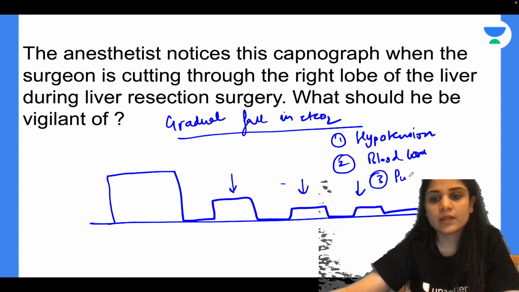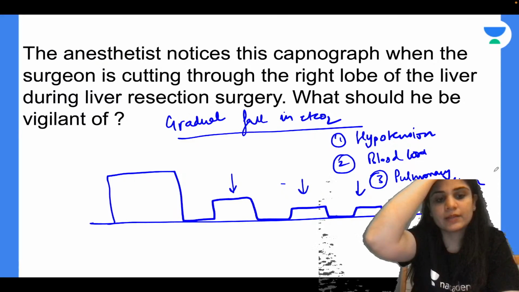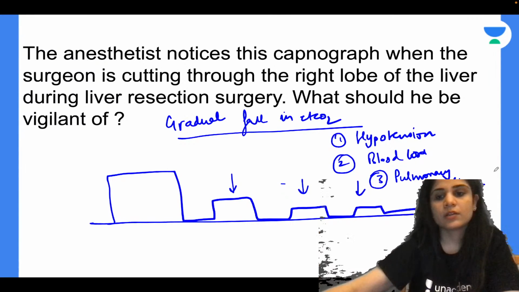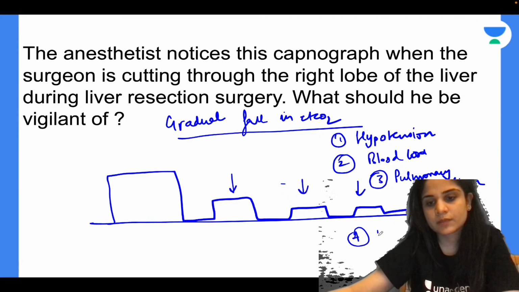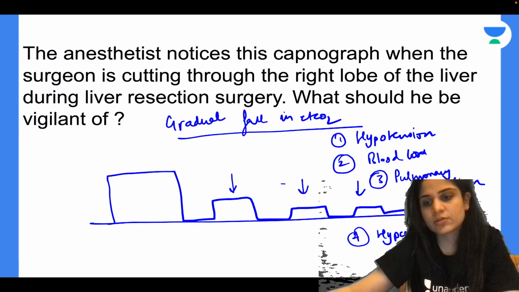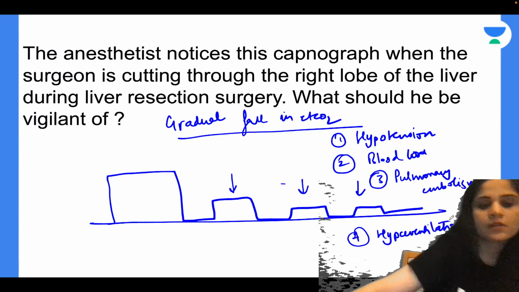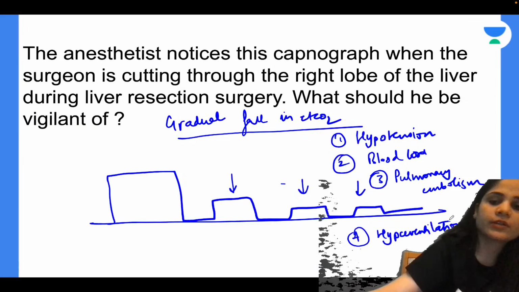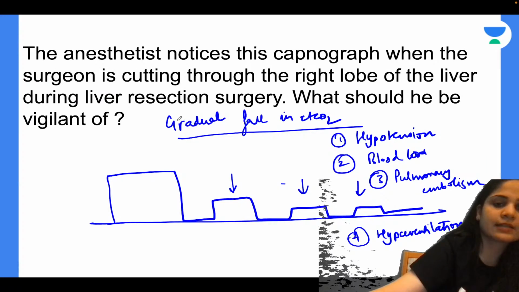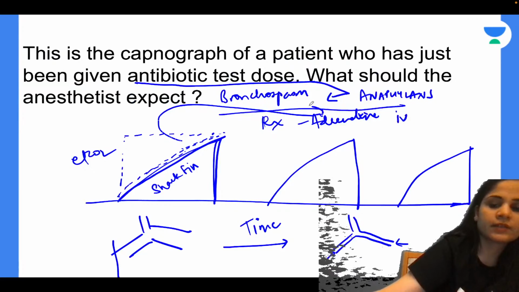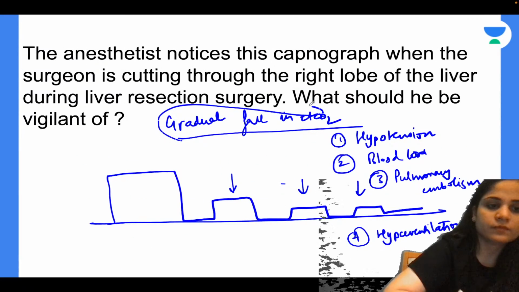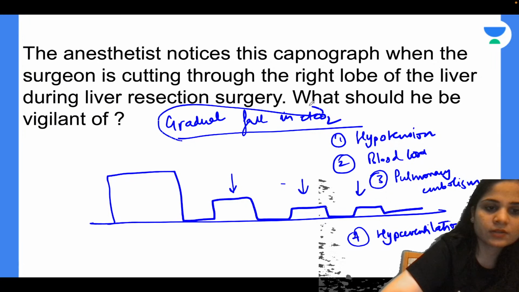And third, if you are having a pulmonary embolism. Again there will be hypotension, less carbon dioxide carried to the lungs, and there will be a gradual fall in EtCO2. Fourth reason is hyperventilation. If you hyperventilate the patient, you will have a gradual fall in EtCO2. So these are all the reasons for gradual fall in EtCO2. Out of these 4 reasons, what do you think has happened in this case during the liver resection surgery? What do you think is the cause of fall in EtCO2 in that case?